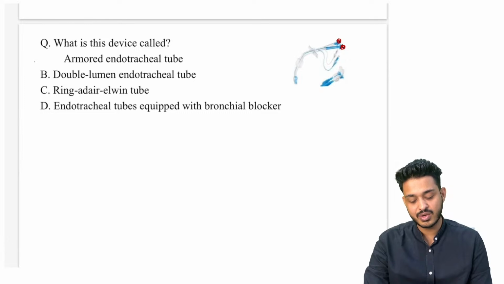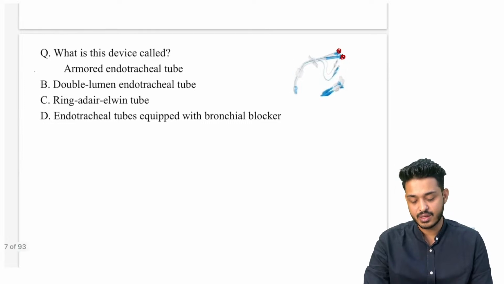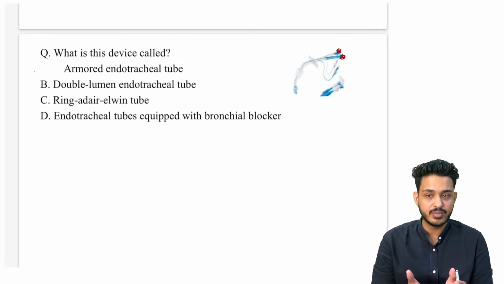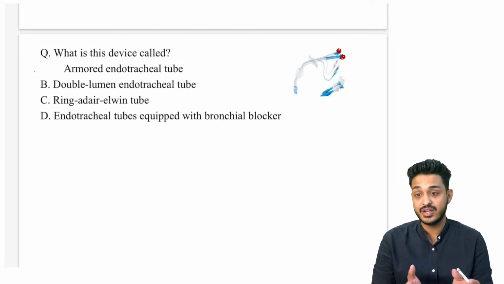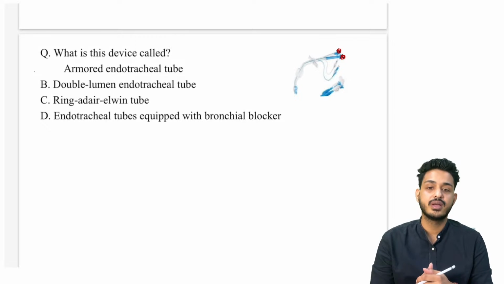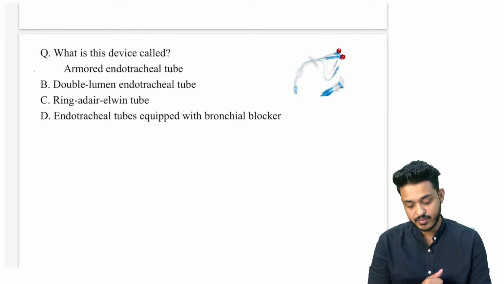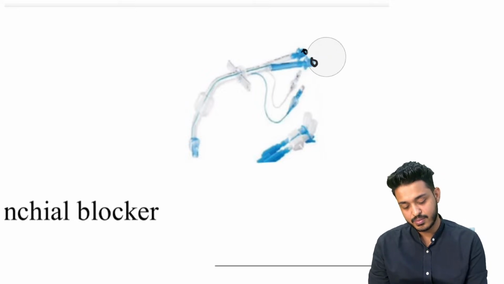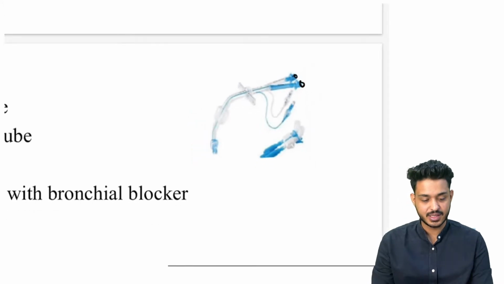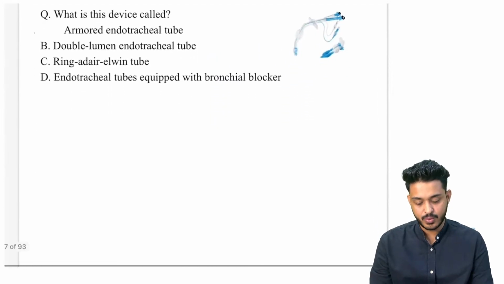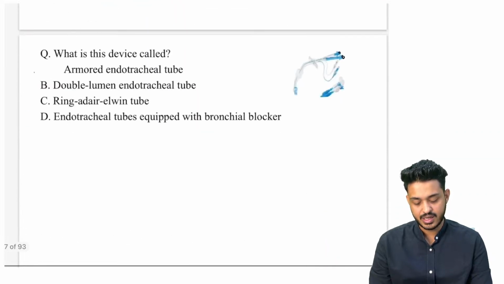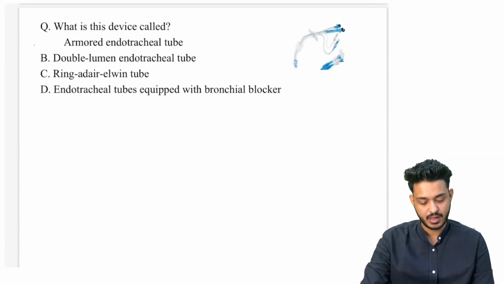Try to solve this one. What is this device known as? Is it an armored endotracheal tube? Is it a double lumen tube? Is it a RAE tube? Is it an endotracheal tube with bronchial blockers? What is this particular thing? Can you appreciate the two openings here? Here we are having two openings.